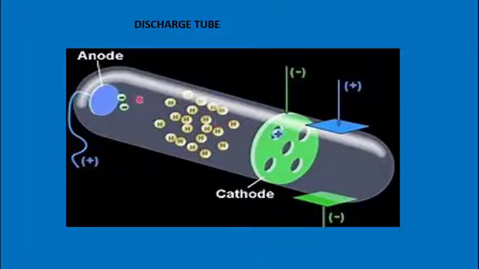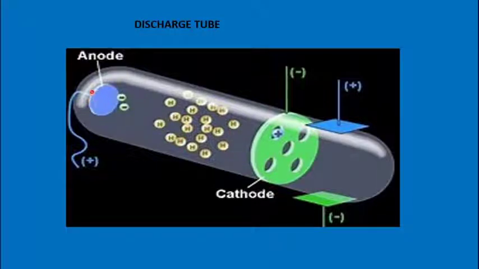So in this experiment there are two ends, just like the battery. In the battery you must have seen on top there is a metallic cap, that is the positive end and it is known as anode. And in the battery you must have seen the lower end of metallic plate, that is the negative end and that is known as cathode. So just like a battery, in the discharge tube there are two ends fitted to pass the electric discharge through it.